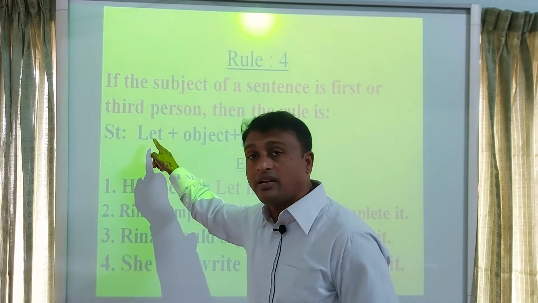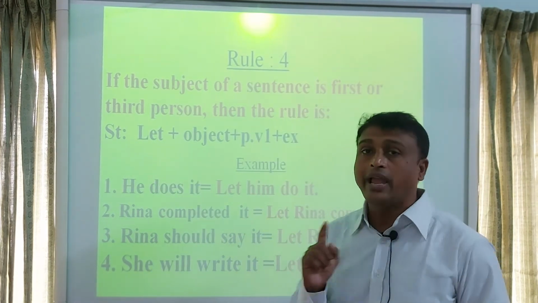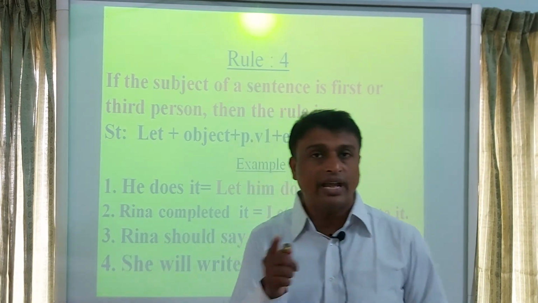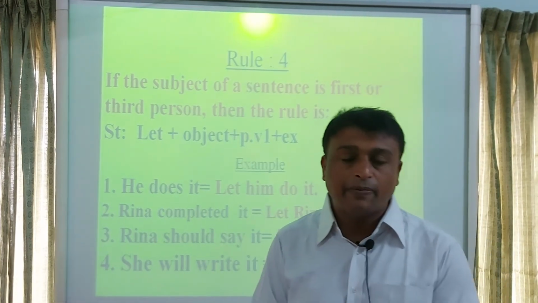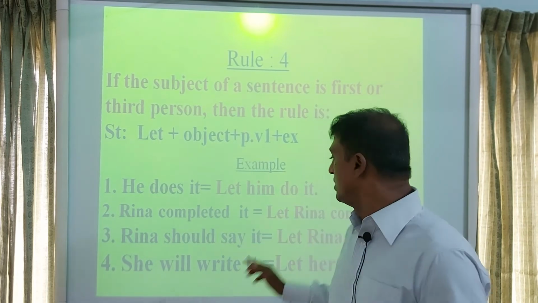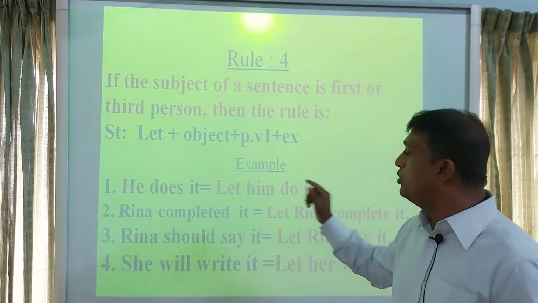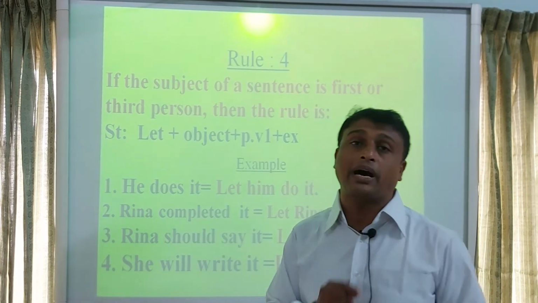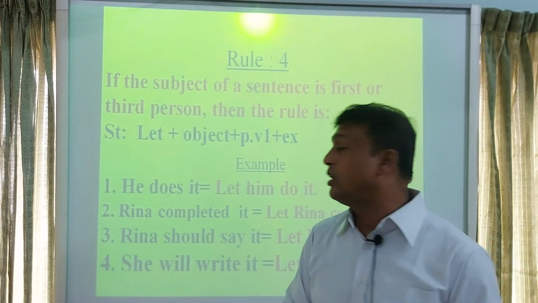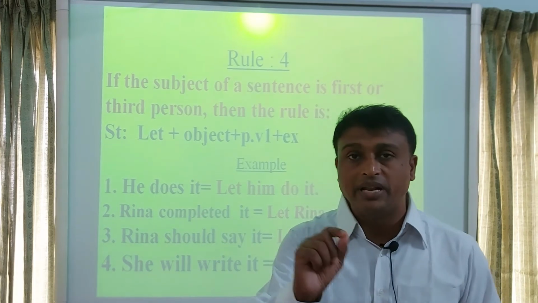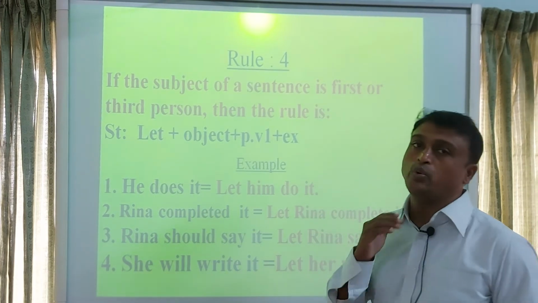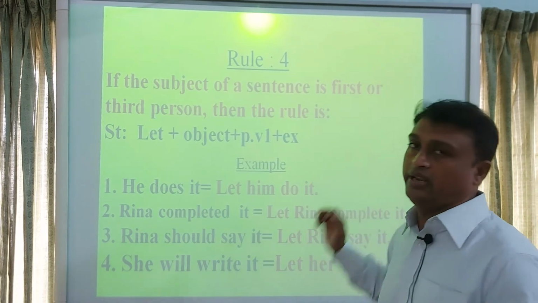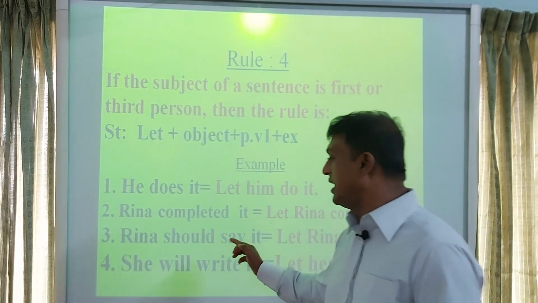At first we will write let, then the objective form of the subject. Here Rina is the subject, and the objective form of Rina is Rina. Then we will write principal verb 1. Here completed is verb 2. The verb 1 of completed is complete. Then we will write the object, it. Let Rina complete it.